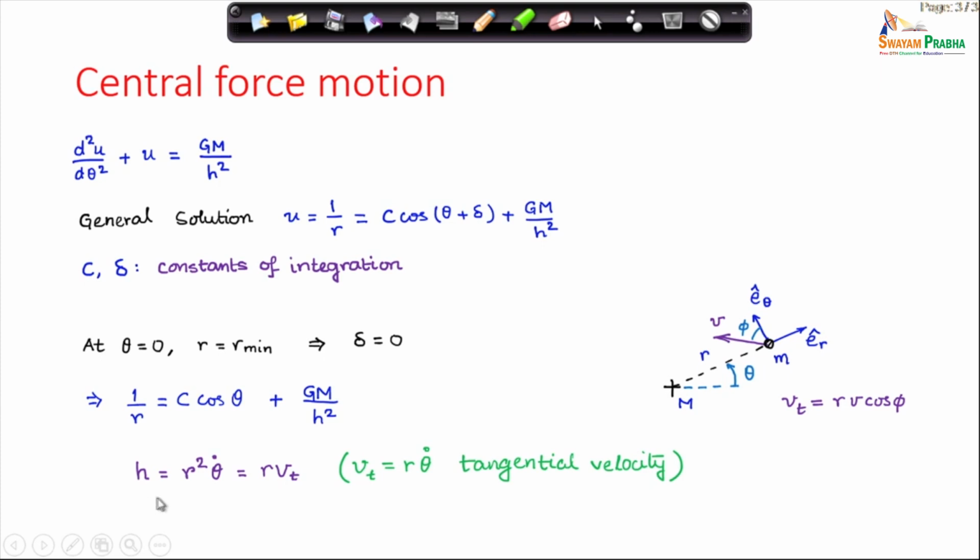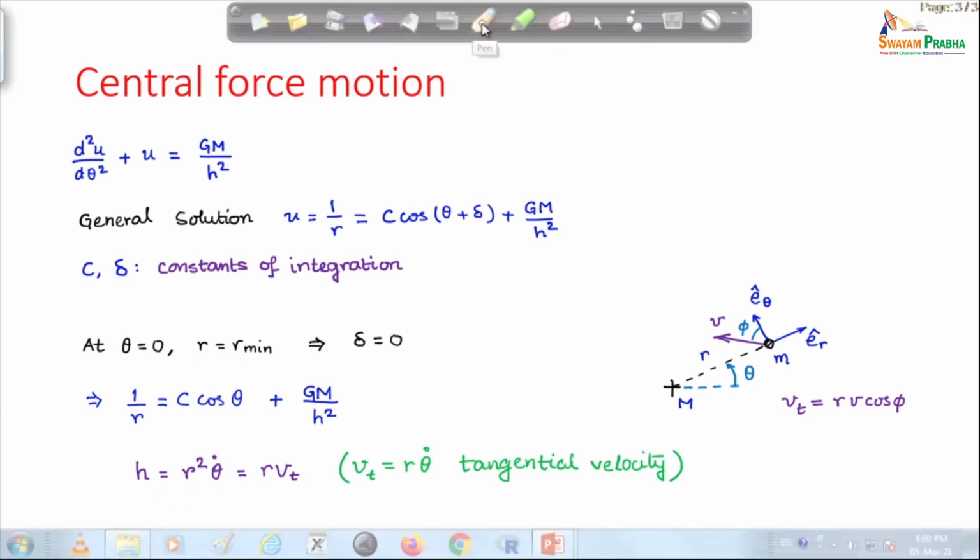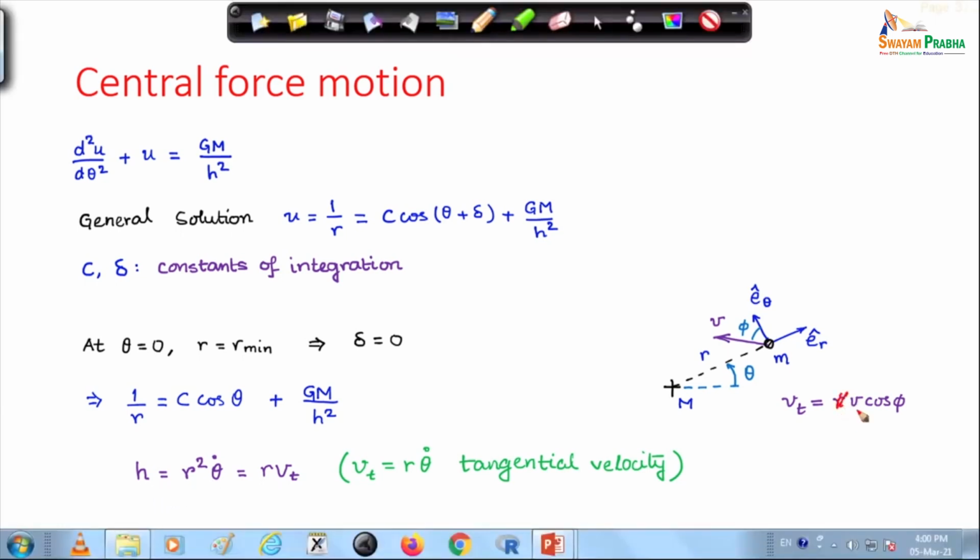Here I have written h, so this has to be corrected. This is v cos phi. h is r square theta dot, which is equal to r times v t. v t is r theta dot, which is the tangential velocity, which is v cosine phi. If v is the magnitude of the velocity vector, then that projected on E theta cap will give you v t, the tangential velocity.